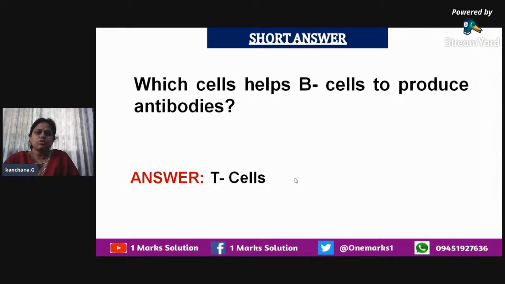The T cells don't directly produce the antibodies. They just give the information, or direct the B cells to produce the antibodies. So the B cells produce the antibodies, but the cells which command the B cells to produce antibodies are the T cells.